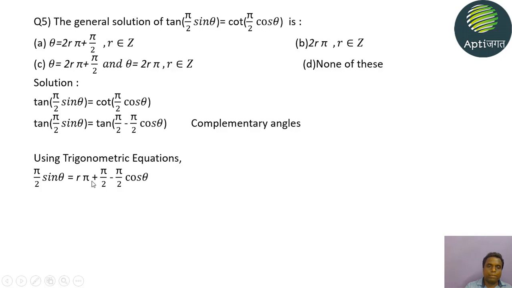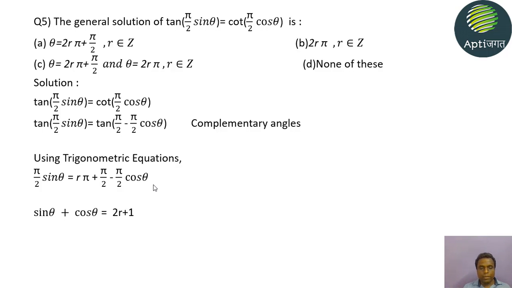So here θ is π/2 sin θ, and α is π/2 − π/2 cos θ. So we write rπ + π/2 − π/2 cos θ. If we solve this further, what do we get? sin θ + cos θ = 2r + 1.